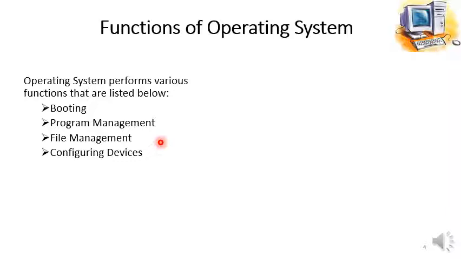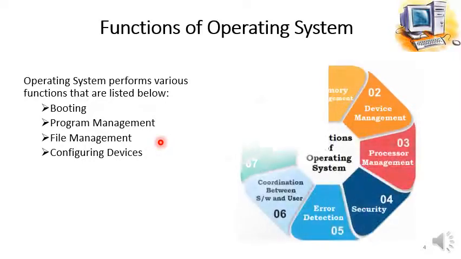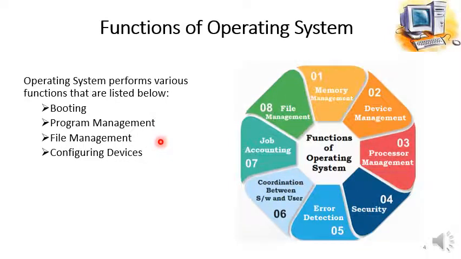In your book, these four main or basic functions of the operating system are mentioned, but apart from these four functions, the operating system performs many other functions like memory management, device management, processor management, security functions, error detection, coordination between software and user, job accounting or job scheduling, and file management.